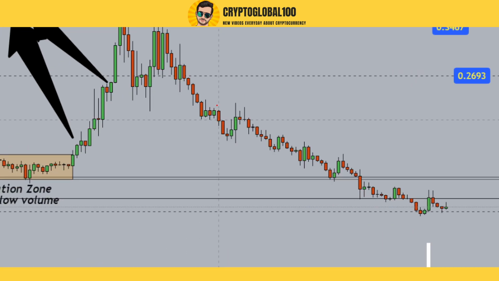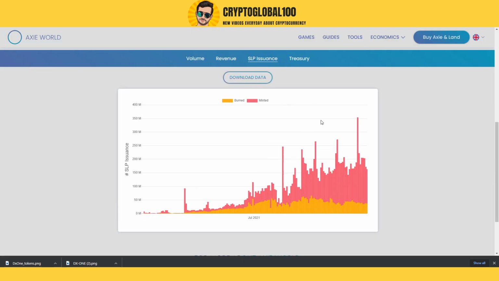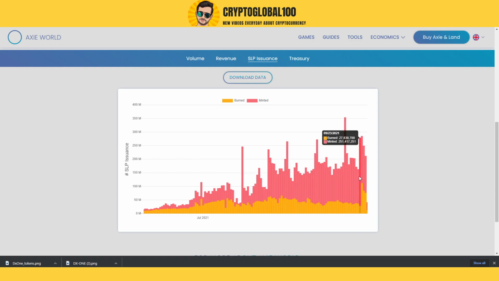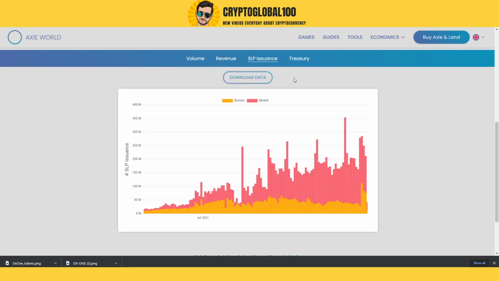So whenever you see huge minting, it means the price is gonna fall. This is an indication. This is what I want to tell you. A lot of people are buying, a lot of people are getting stuck in the SLP. What we need is to have a balance between the minting versus the burning. Right now, today, the amount of burning tokens is 13 million and the minted is almost double. So a 50-50 ratio is going on. So we need to create a balance between the burning and minting before, if it continues, the price is surely gonna fall more.